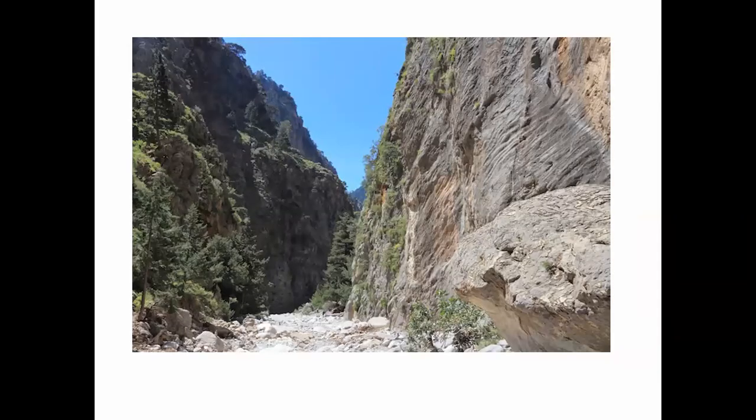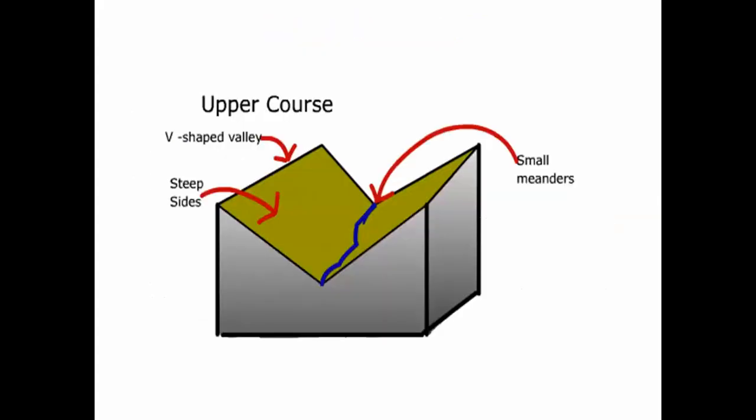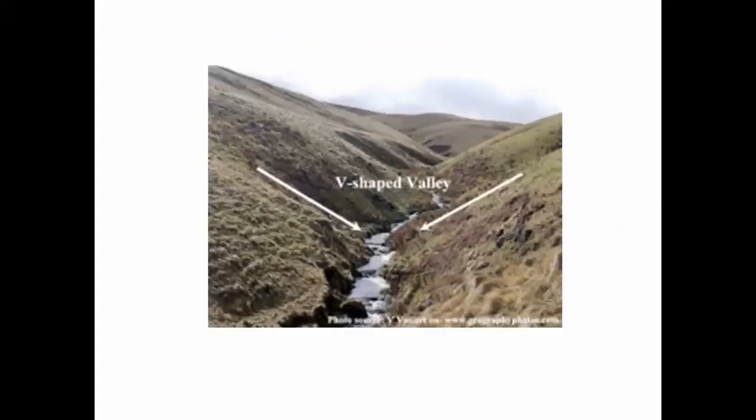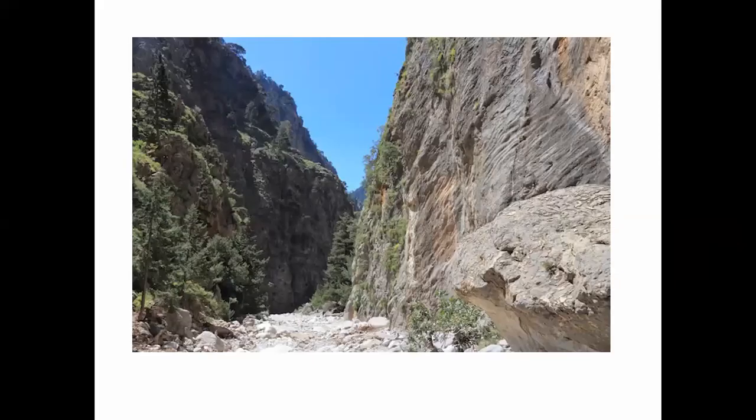Now, what is the difference between gorge, canyons, and V-shaped valley? Can anybody notice here? What is the difference between gorge, canyons, and V-shaped valley? This is the gorge canyon type of valley. I have shown you. This is the V-shaped valley. Look carefully. This is the V-shaped valley, and this is the gorge and canyon type of valley. Now, can anybody tell me what is the difference between these two types? What do you notice here?